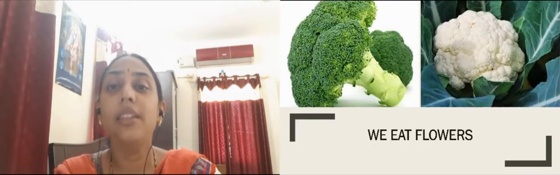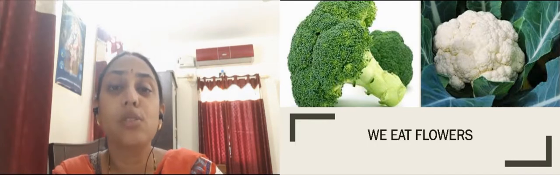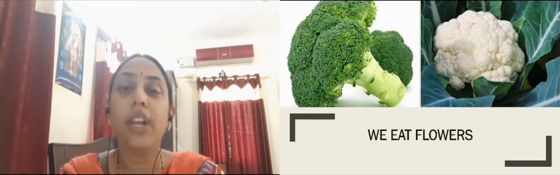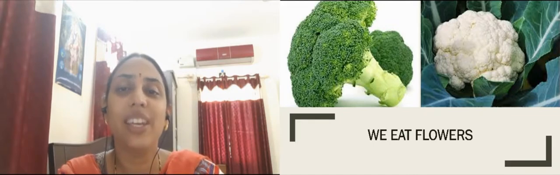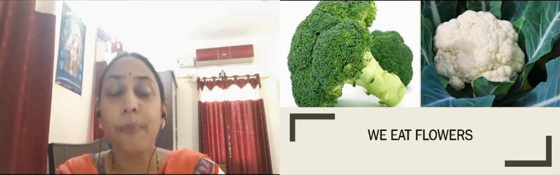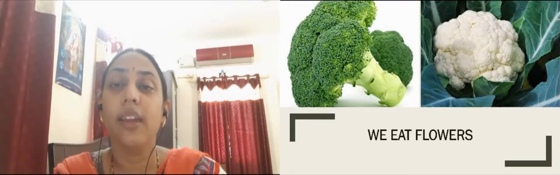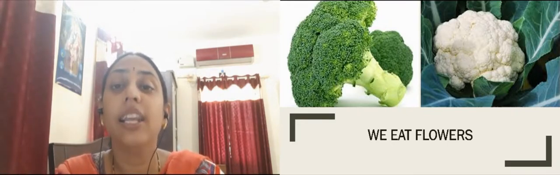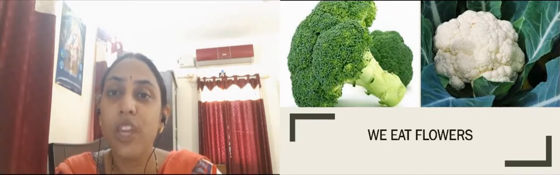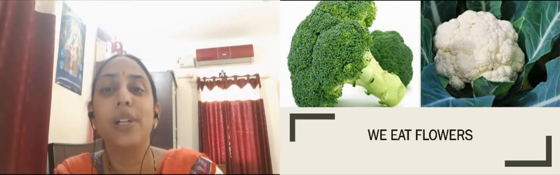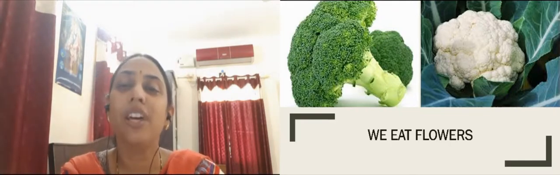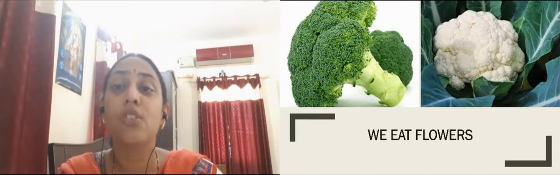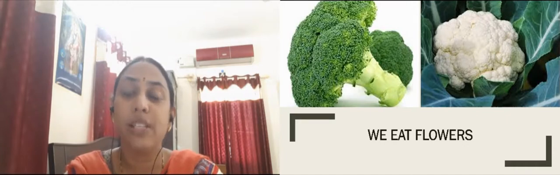Then we eat the flowers of the plants also, like vegetables. Cauliflower and broccoli are actually the flowers of the plant. And let me tell you one more thing. We eat cabbage, right? Cabbage is again a leaf of the plant, because we know cabbage is a leafy vegetable. So we have seen how we eat different parts of the plant as vegetables.